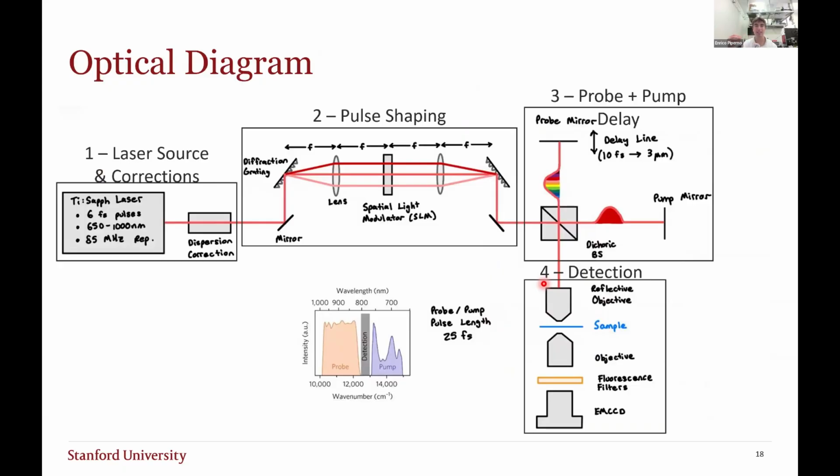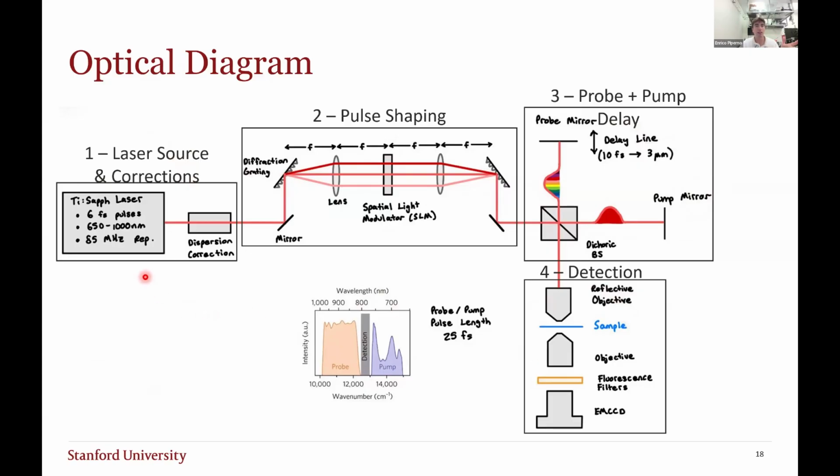The way this is practically done is through a very fast laser. This is the optical diagram, which I tried to draw from what the authors mentioned. From what I understand, we have the laser source, followed by a pulse shaping scheme, followed by a scheme to create those probes and pumps and delay them, followed by our detection.